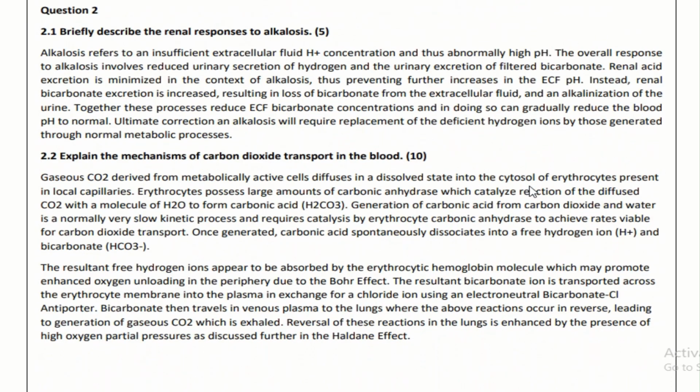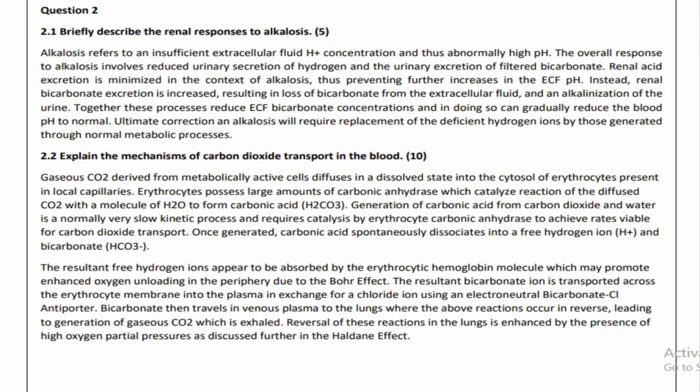Then they ask you to briefly discuss the renal response to alkalosis, how your kidney will respond in the process of alkalosis. So alkalosis refers to an insufficient extracellular fluid hydrogen ion concentration and thus an abnormally high pH. The overall response to alkalosis involves reduced urinary secretion of hydrogen and urinary excretion of filtered bicarbonate. Renal acid excretion is minimized in the context of alkalosis, thus preventing further increase in ECF pH.